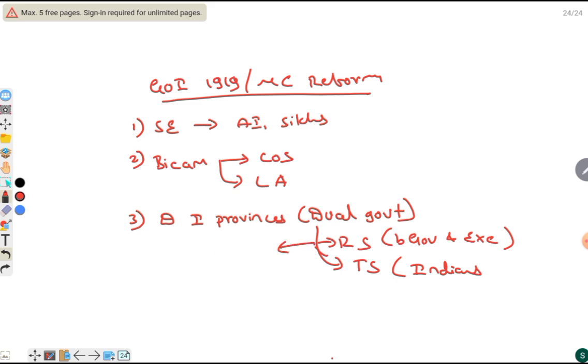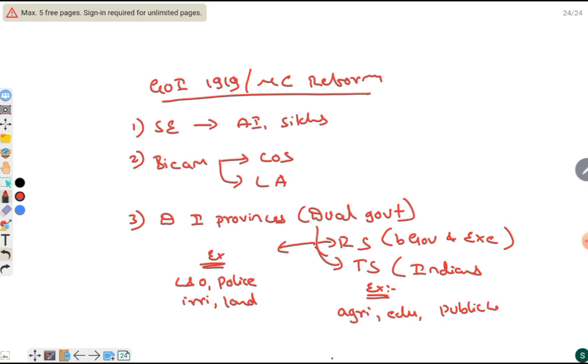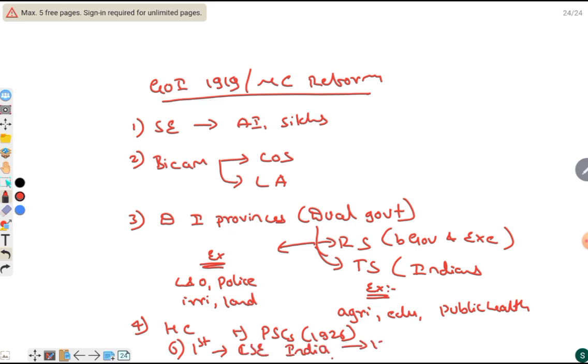Examples for reserved subjects are law and order, police, irrigation and land, and various other subjects. Transferred subject examples are agriculture, education and public health. The Public Service Commission was also established in 1926. And for the first time the CSE exam was held in India in 1920 in Allahabad.